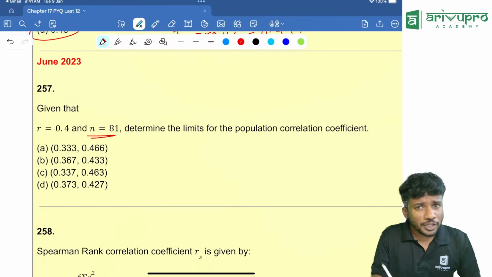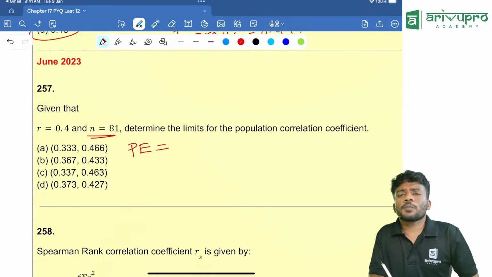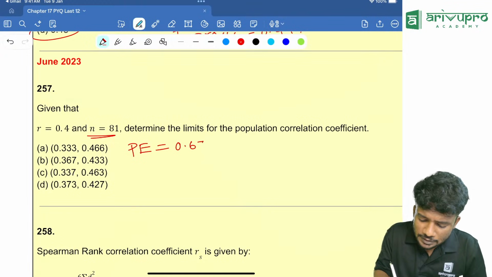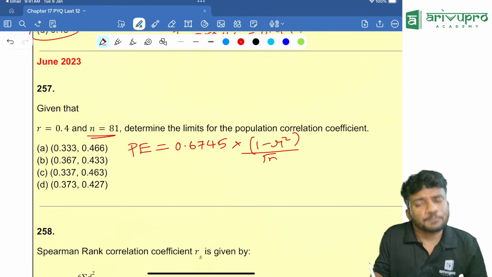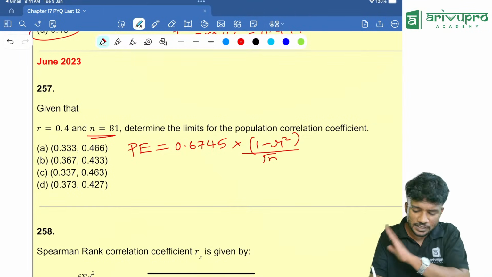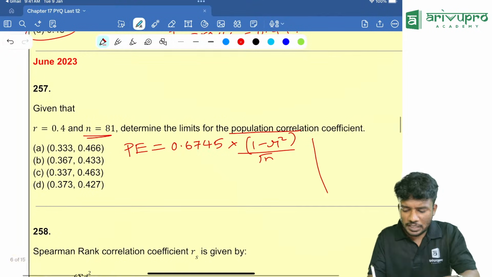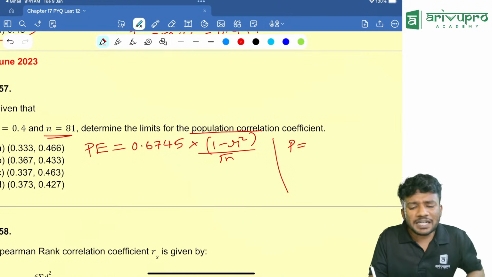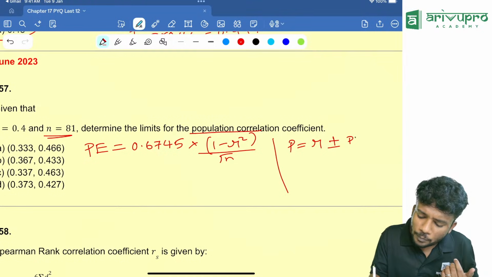So I have taught you about probable error, right? What is the formula for probable error? We have studied 0.6745 into 1 minus r square divided by root n. This is the formula for probable error which I have taught you. Now people, this population correlation coefficient P we can write as R plus or minus probable error.